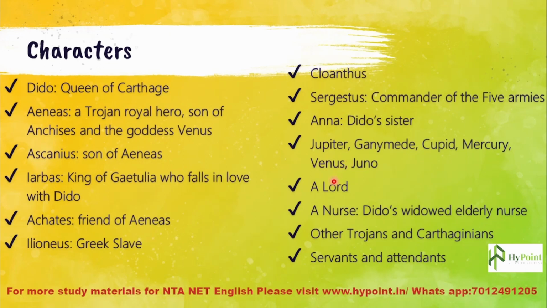Then many lords are there. Then a nurse, Dido's widowed elderly nurse. Then other Trojans and Carthaginians are there. Then servants and attendants are there. So these are the major characters.